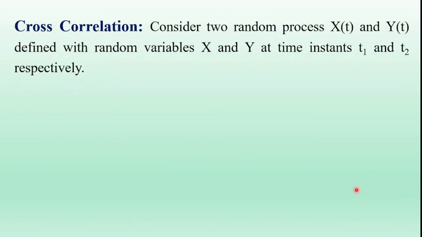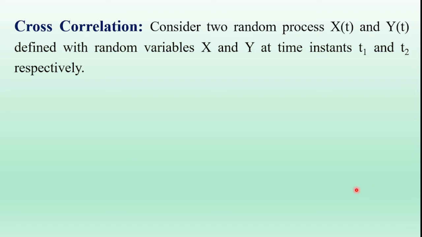Next, the third one is the cross correlation function. Previously we discussed the autocorrelation function. In that, we considered a single random process x of t, and in that single random process, two random variables x1 and x2 at the time instants t1 and t2. Now here we are going to discuss cross correlation.